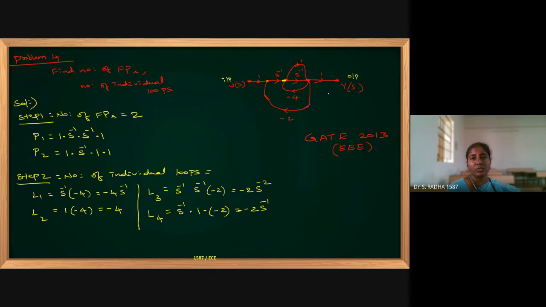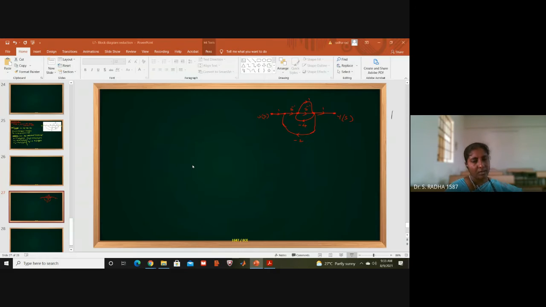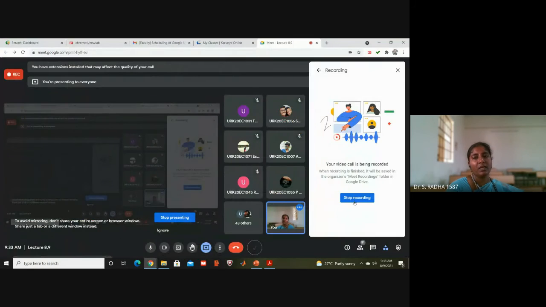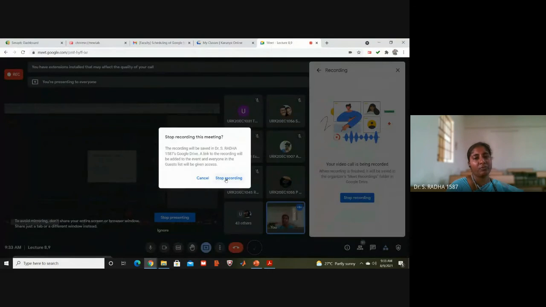In this given question, I find only 4 individual loops. I don't find any more individual loops. So I am closing it. 4 individual loops are present. This is the GATE 2013 paper. They have asked for the transfer function, I think, but we have taken up only the number of forward paths and individual loops.